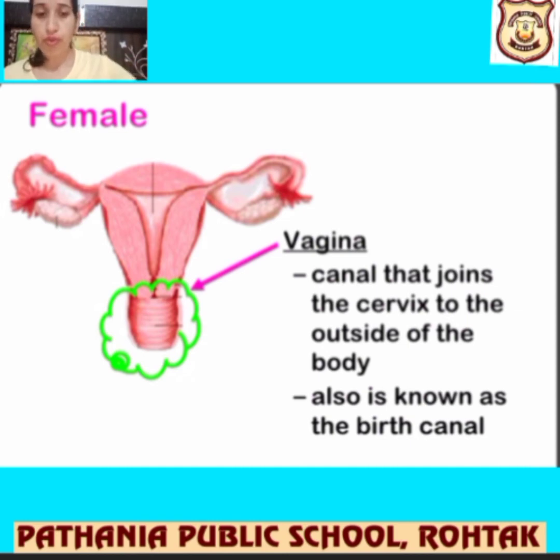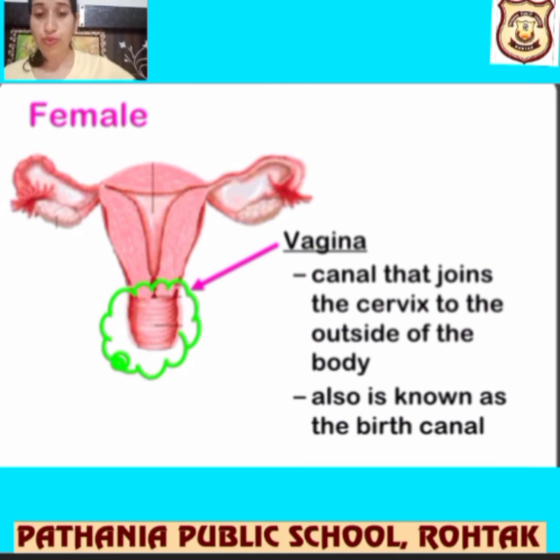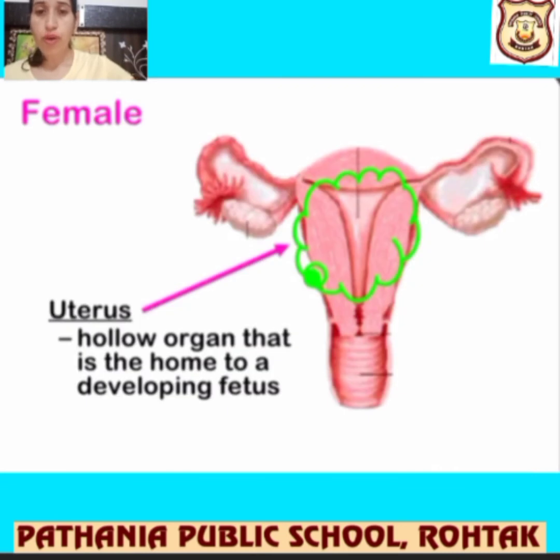First, we are talking about the vagina. It is a canal that connects the cervix to the outside of the body. Like this is the cervix, and then it is the outlet part through which the fluid will come out, and even we can say it is the birth canal also.